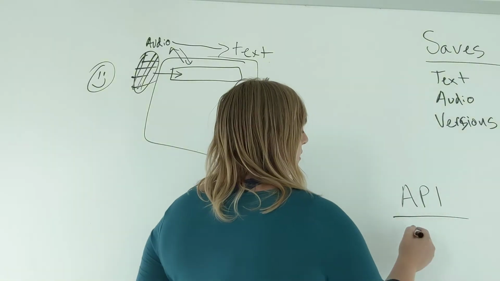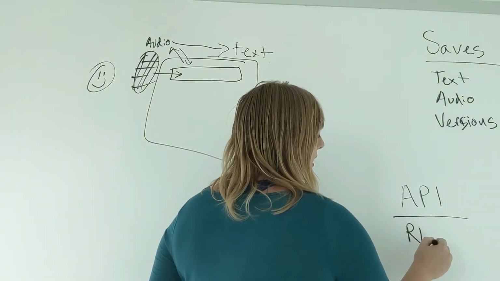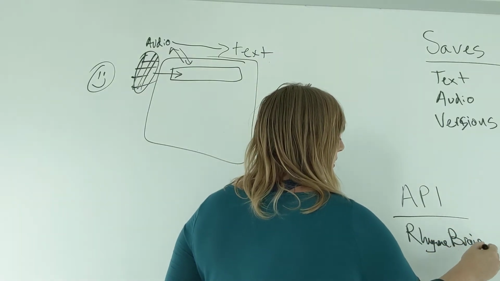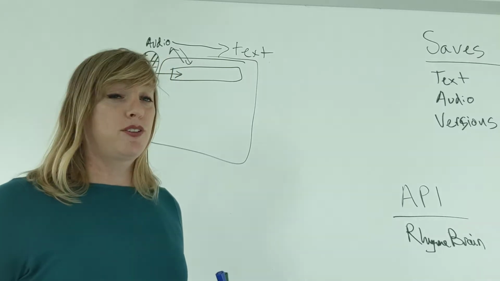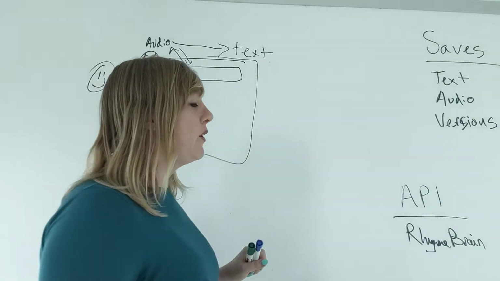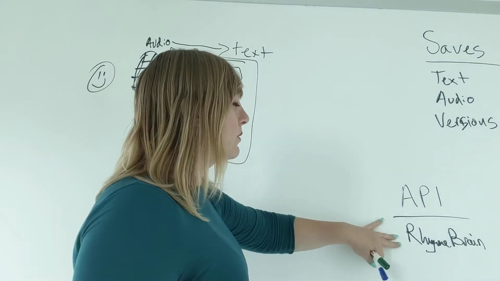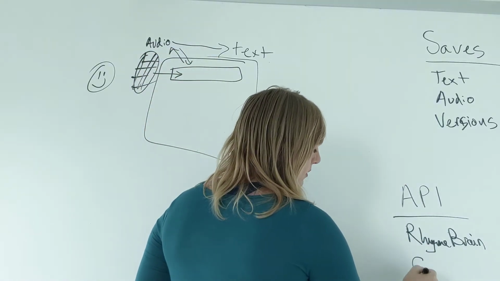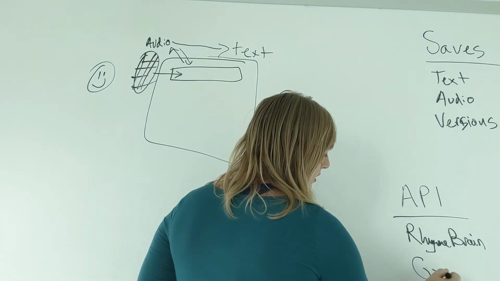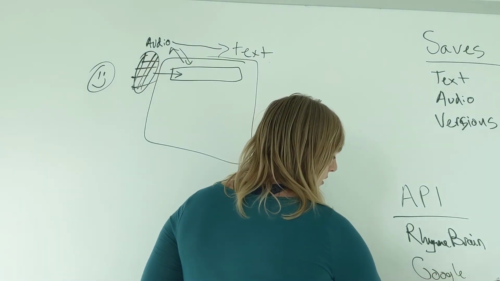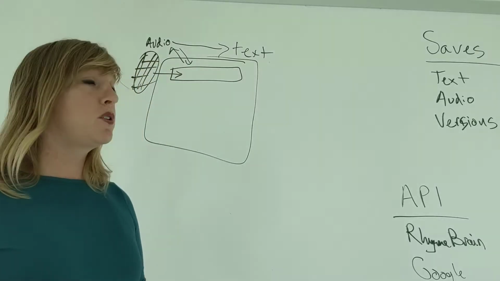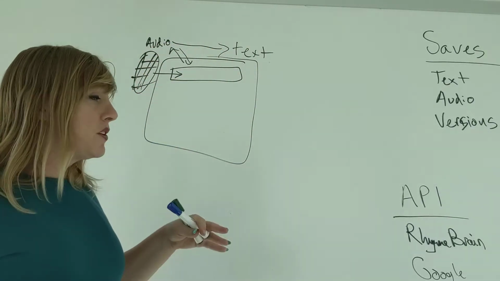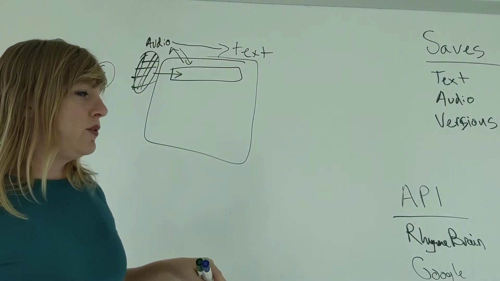So we need to be able to go out to Rhymebrain. If I really care, email him and ask, hey, can I use your service? So next, beyond Rhymebrain, I need to make sure that I know that I am integrating with Google, because that is the service that I'm going to use to translate the audio into text. So those are the two services that I need to integrate with initially.